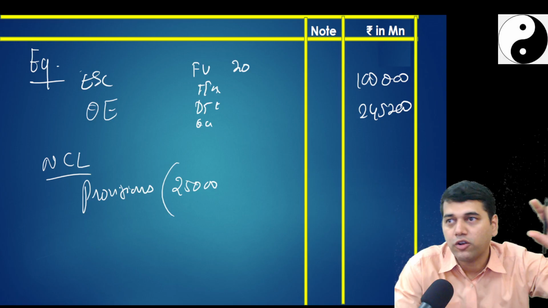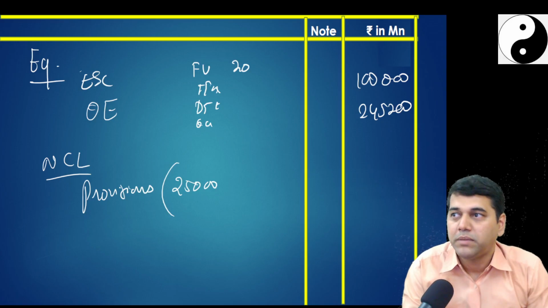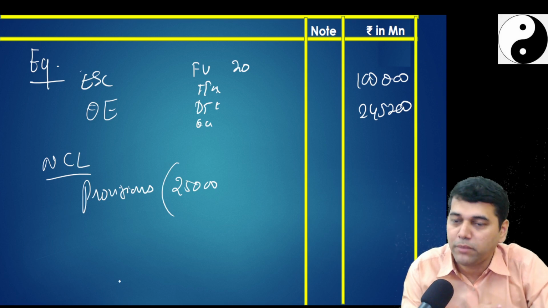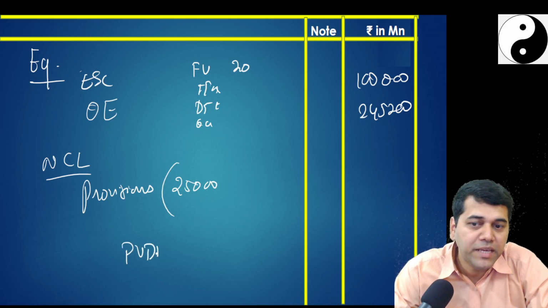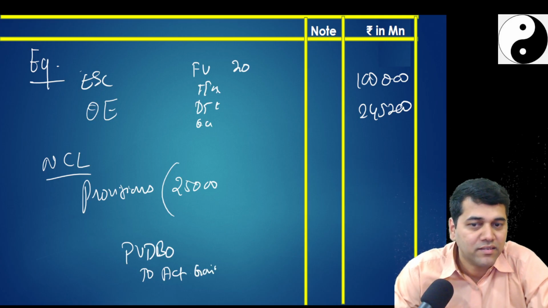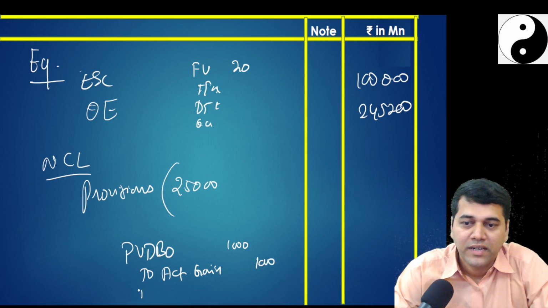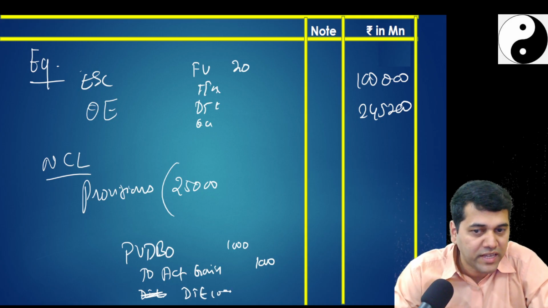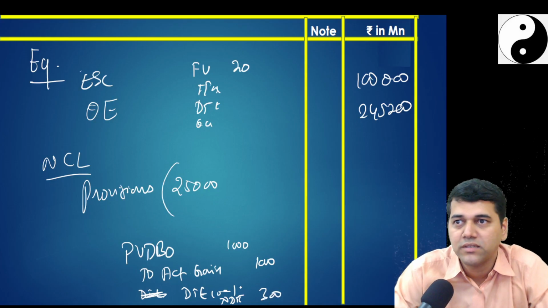When we are talking about the retained earnings, we took net 700 because the net effect was 700. But entries were two, right? Can you tell me what accounting entry you passed in OCI? PVDBO to actuarial gain. How much? 1000. Deferred tax liability, deferred tax expense OCI to deferred tax liability 300. This is the entry we passed.